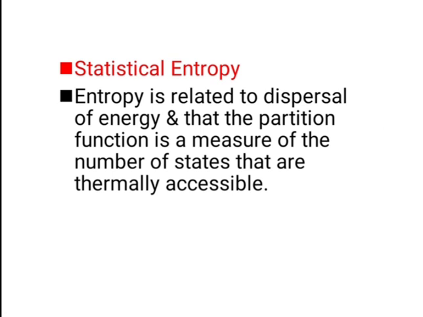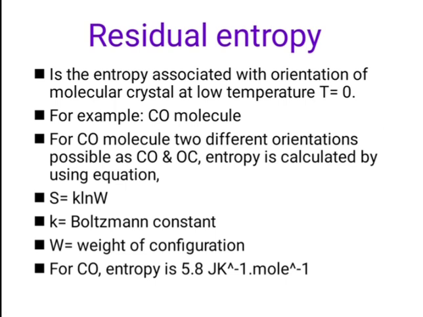So this is the statistical entropy, and that can be calculated by using the equation S equals k ln W. k is the Boltzmann constant and W is the weight of configuration. So we will see the statistical entropy, which is known as residual entropy also. Residual entropy is the entropy associated with the orientation of the molecular crystal at low temperature, when temperature T is equal to 0 Kelvin.